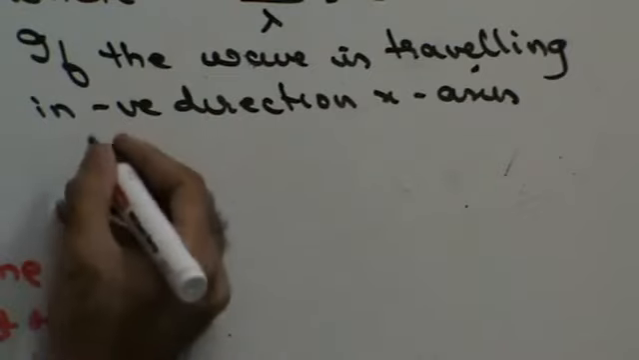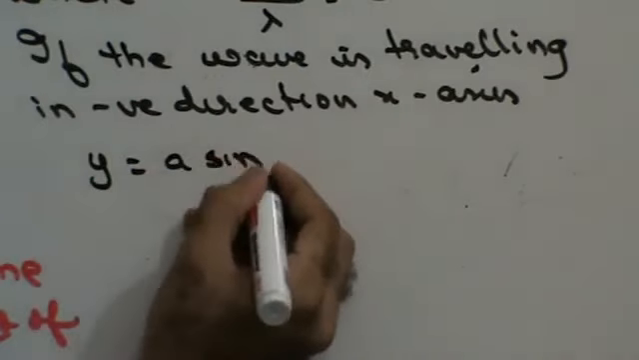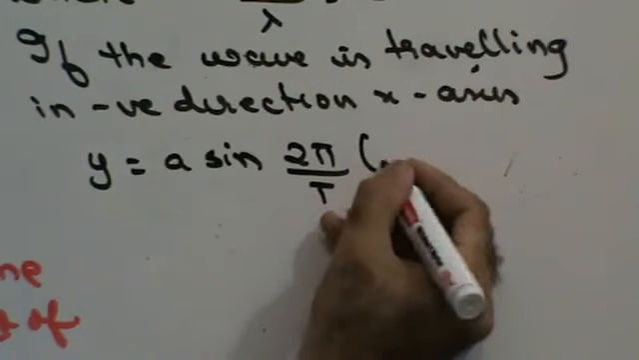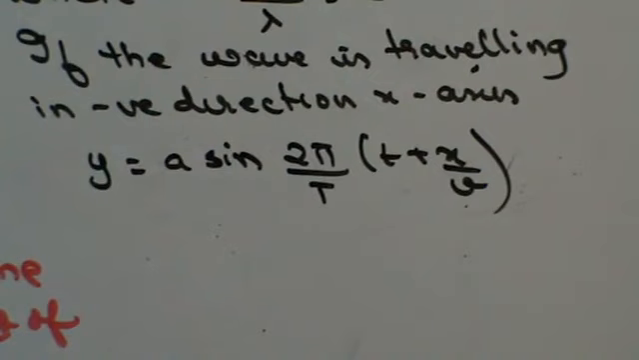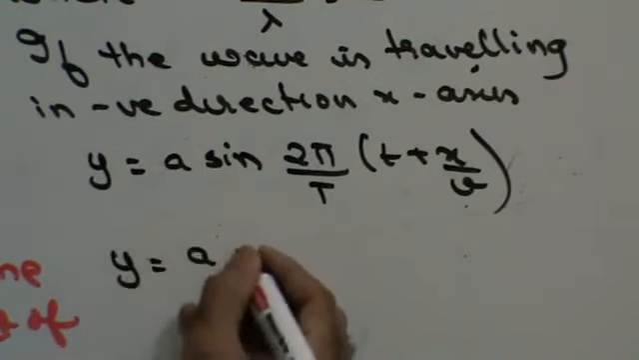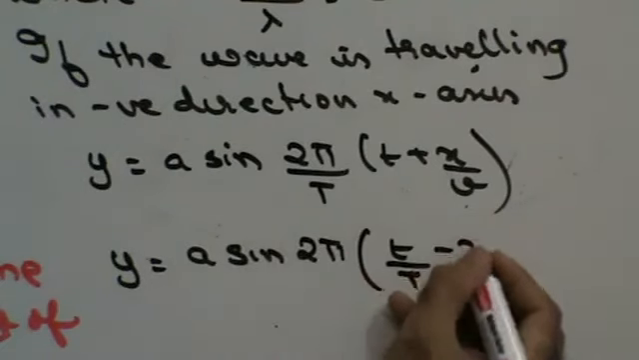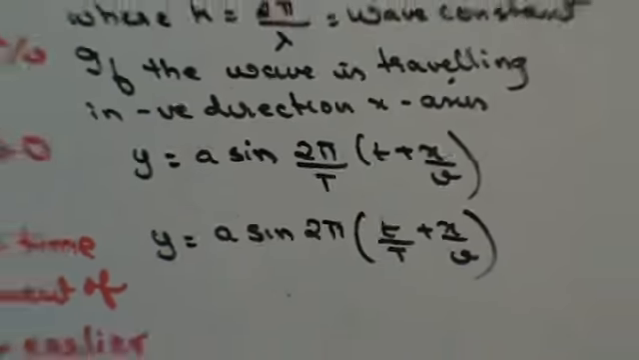Therefore y in that case will be a sin 2π(t/T + x/v). There we had t minus x by v, here you will have t plus x by v. So in the negative direction of the x-axis it will be y = a sin 2π(t/T ± x/v). Right? Do we get this thing here? So these are the different ways in which a progressive wave can be represented.